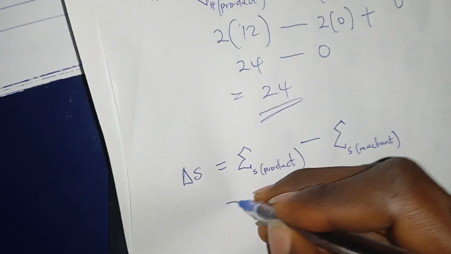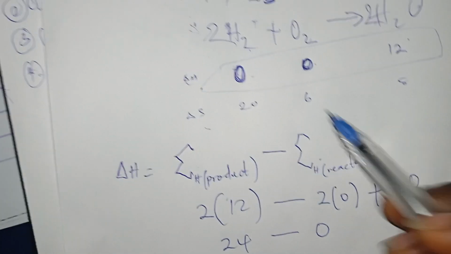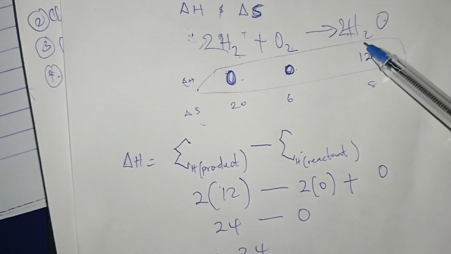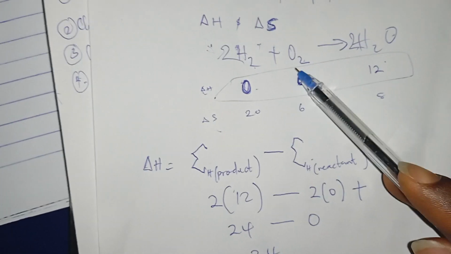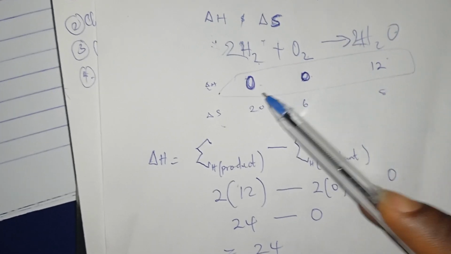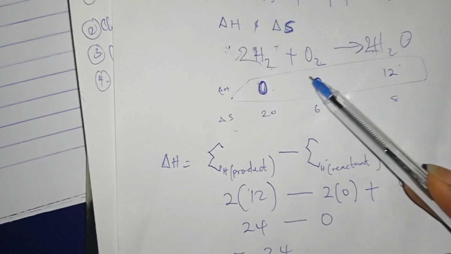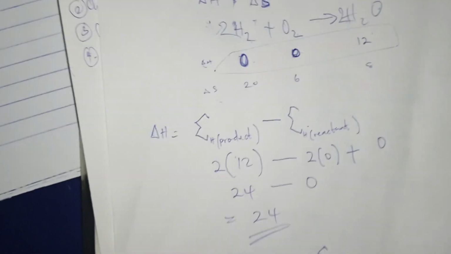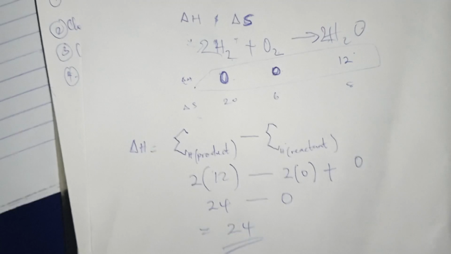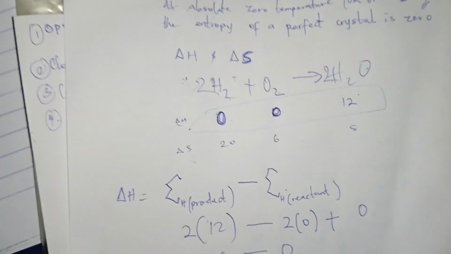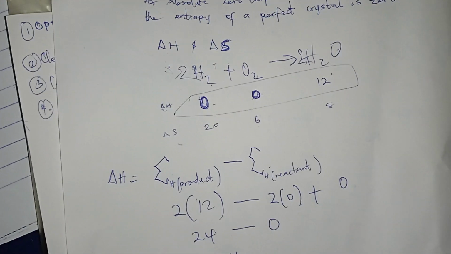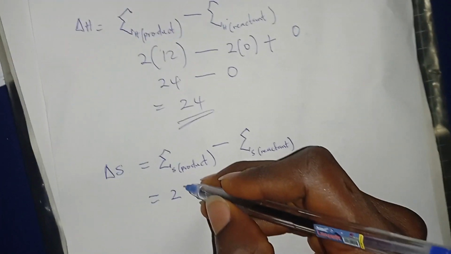So for example, using this simple, rough example, these are made-up values we are using to teach. If you look, this is the product part. A pure substance will always have a value for entropy, but if it gives free energy and entropy, it will have 0. So if I know this, let me now come. The product has a stoichiometric coefficient of 2. So 2 times 12